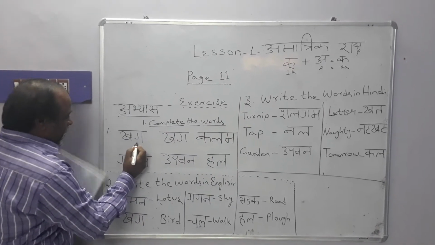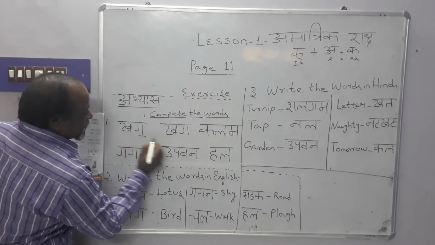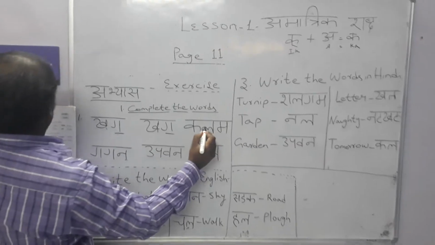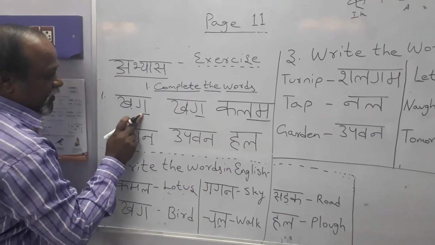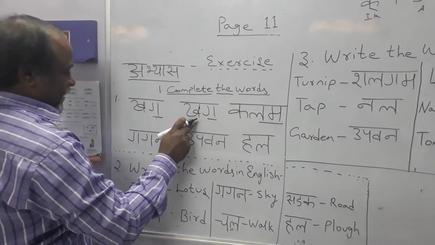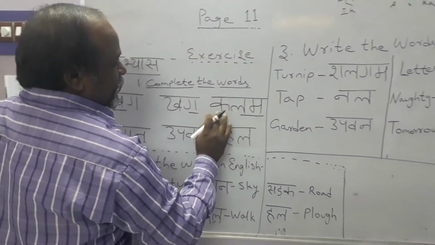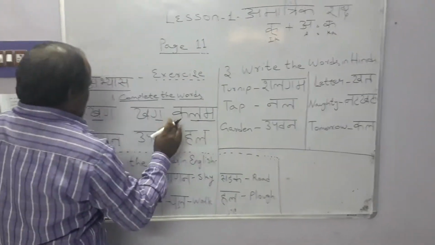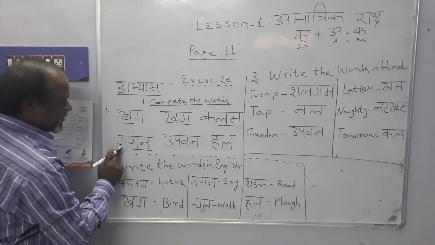So in the book, it is given only this. This is Kag. You have to write Ka. This is also Kag. You have to write Ka. Then this is Kalam. So this Ka you have to write. And this is Gagan. In Gagan you have to write Ga.